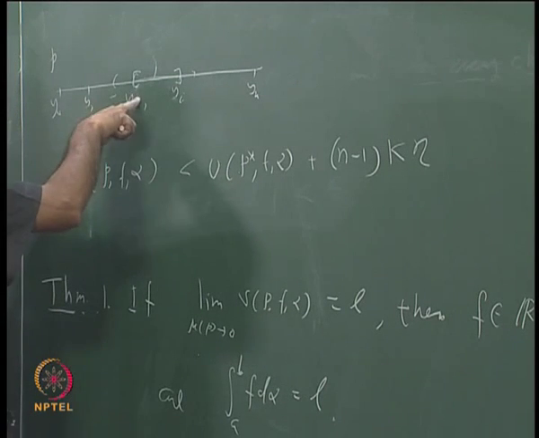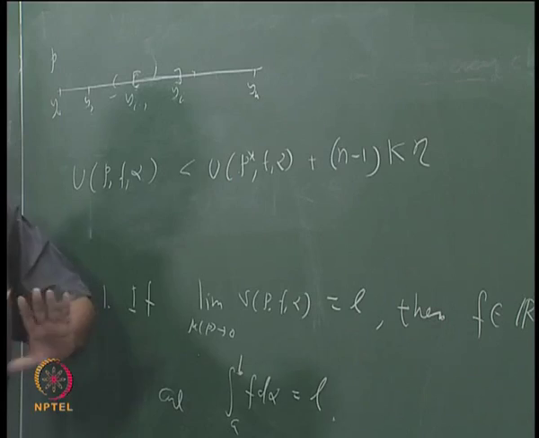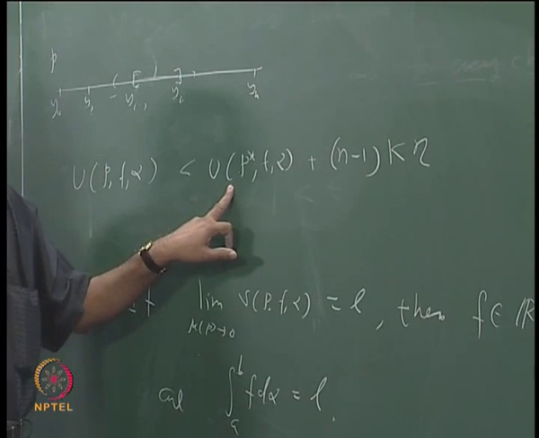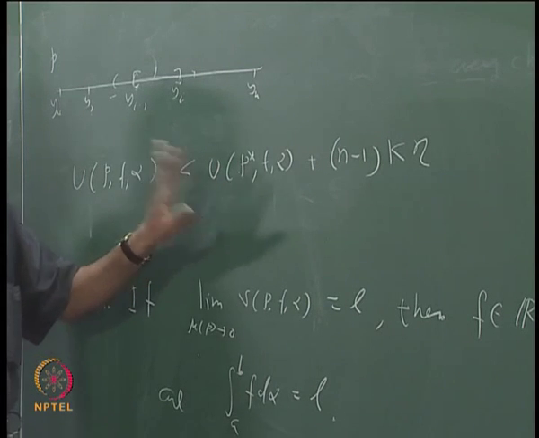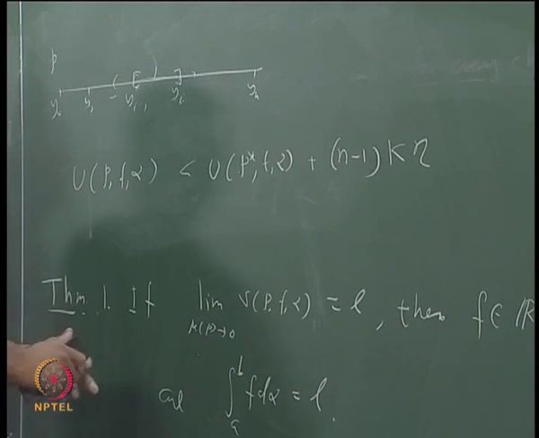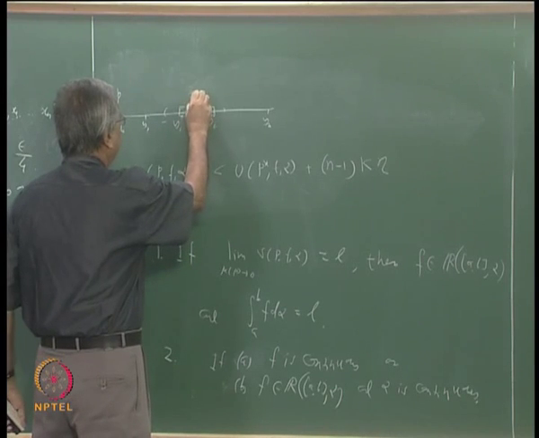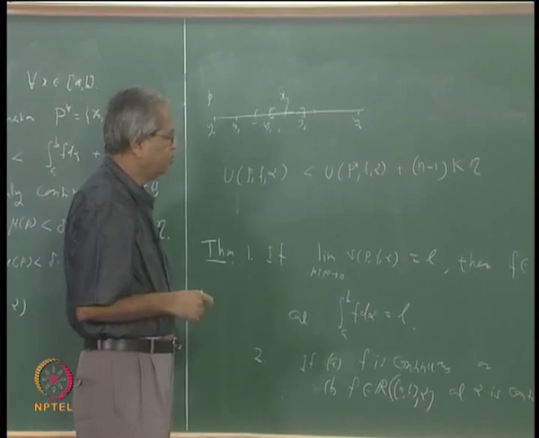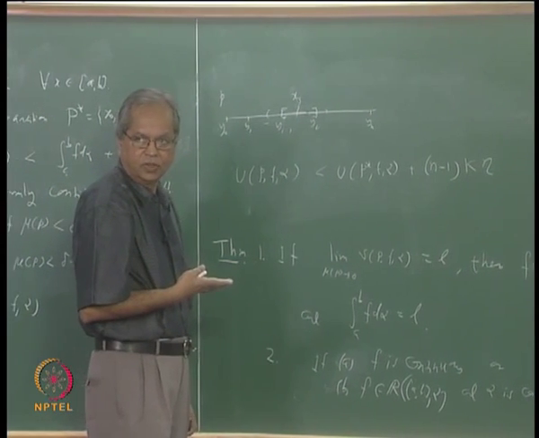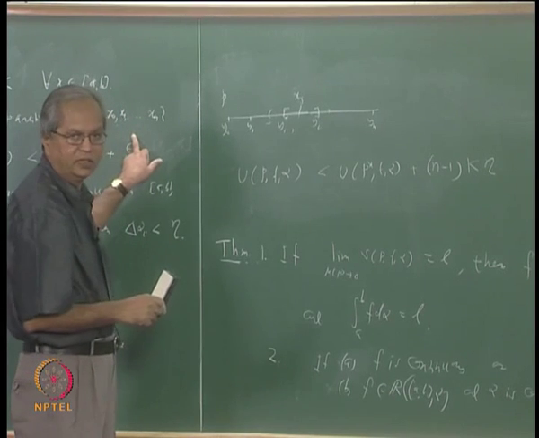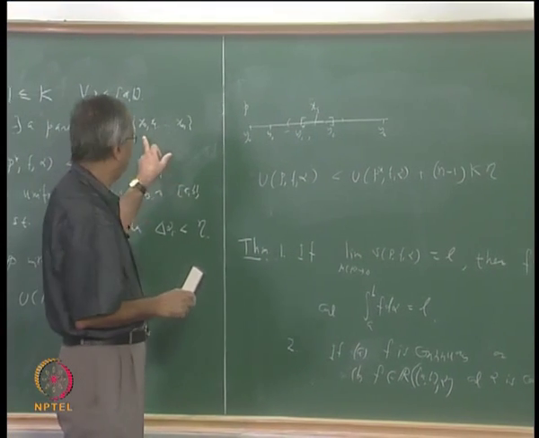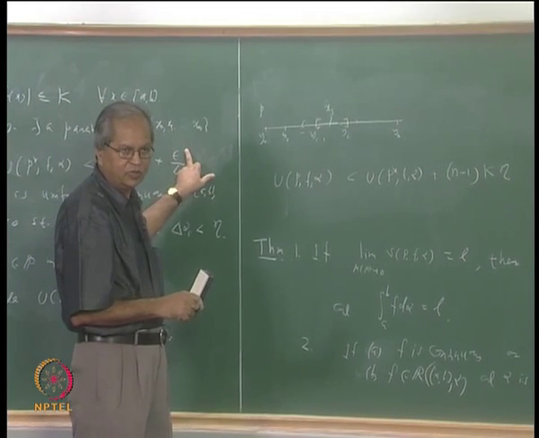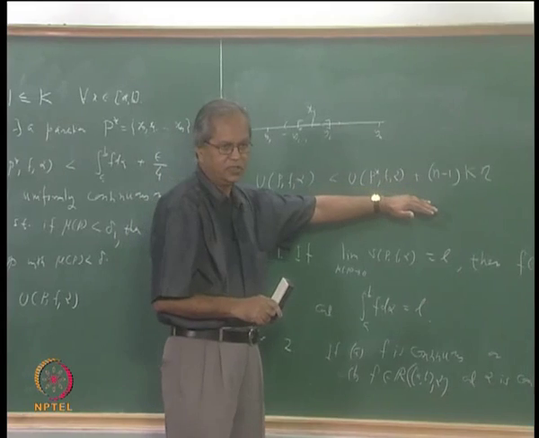So whatever is the contribution due to those intervals, the sum total over those subintervals will be less than or equal to U(P*, f, alpha). So we need to see only the remaining intervals. What are the remaining intervals? The remaining intervals are the ones which contain some x_j as an interior point. But how many such intervals can there be? There are only n minus 1 points here, since x_0 is a and x_n is b cannot be interior points, so there are only n minus 1 such intervals.